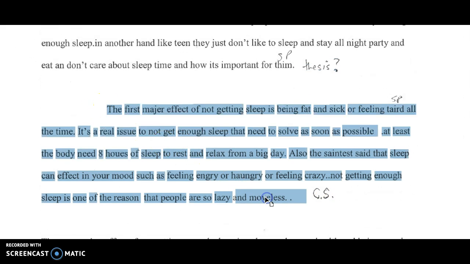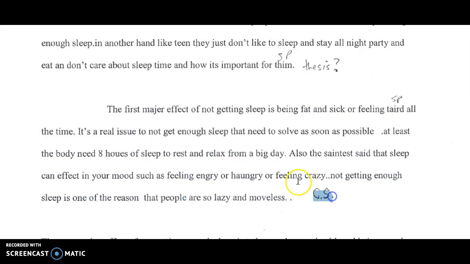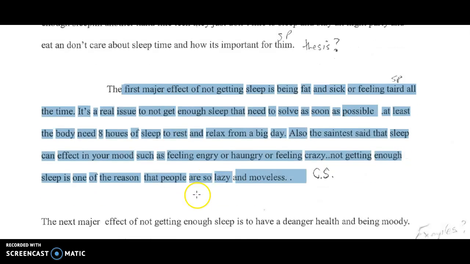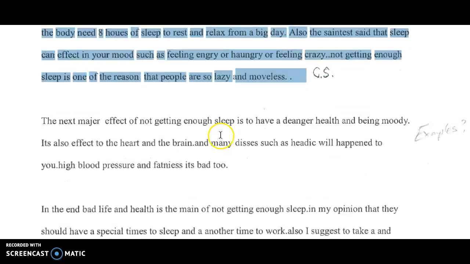Look how short this body paragraph is, right? No concluding sentence, lots of spelling mistakes. This really needs some help. You need to organize it like we did in the example in class, where we have our topic sentence, point, support, point, support, point, support, and then concluding sentence. And make sure you include transitions between all of those.